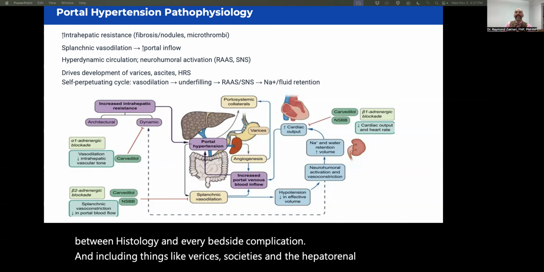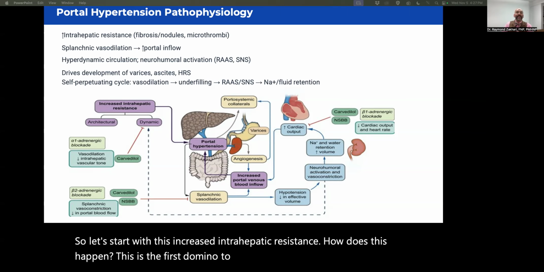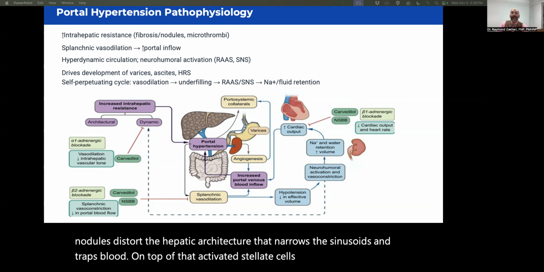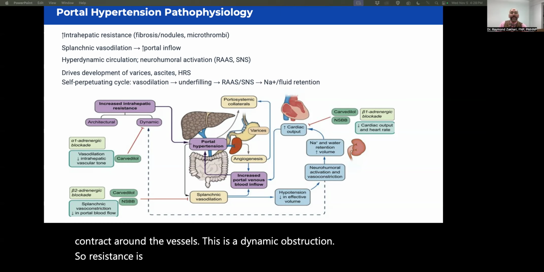So let's start with this increased intrahepatic resistance. How does this happen? This is the first domino to go down. Fibrosis and regenerative nodules distort the hepatic architecture. That narrows the sinusoids and traps blood. On top of that, activated stellate cells and smooth muscle contract around the vessels. This is a dynamic obstruction. So resistance is both structural and functional.